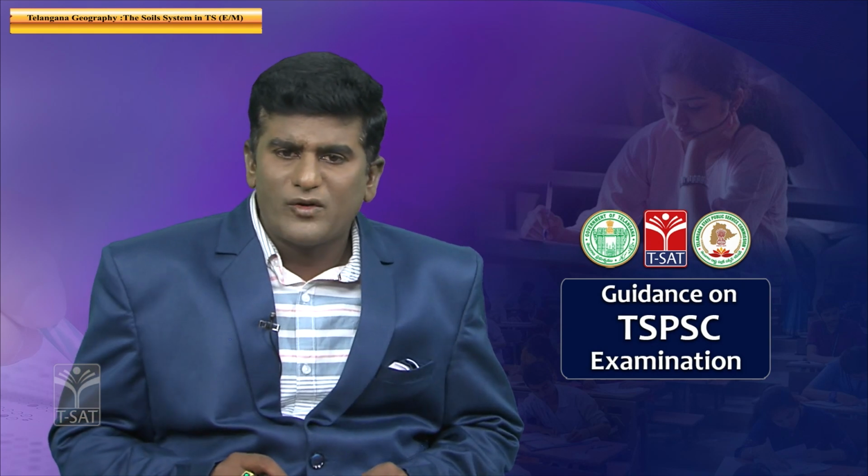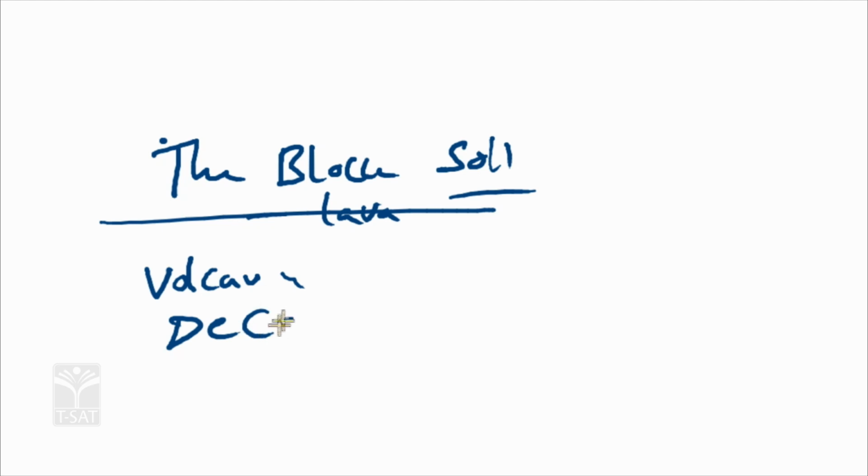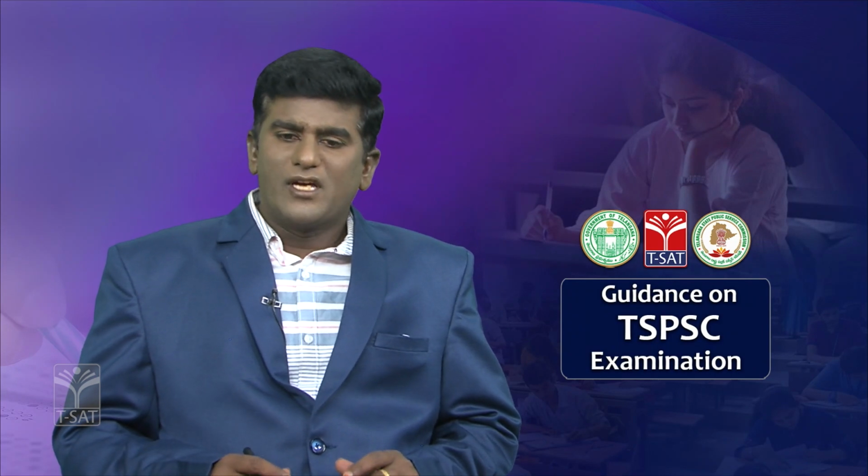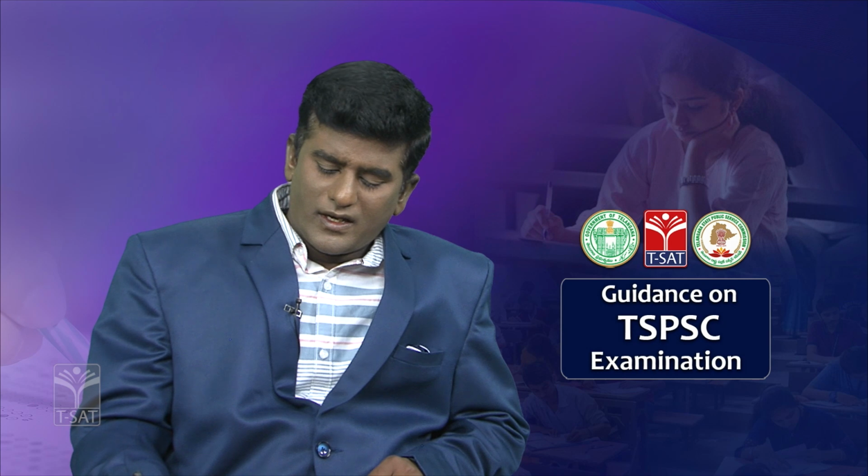Especially the Deccan Plateau region and the remaining parts of Maharashtra are also covered with black soil, because this area was covered by volcanic eruption. So black soil is a major soil. It is also called by different names, like cotton soil. Why is it called cotton soil? Because a huge amount of cotton is grown in this particular soil, black soil. It is also called regur soil.